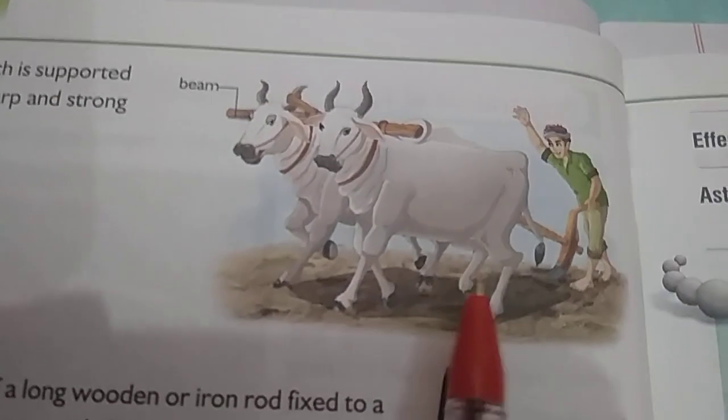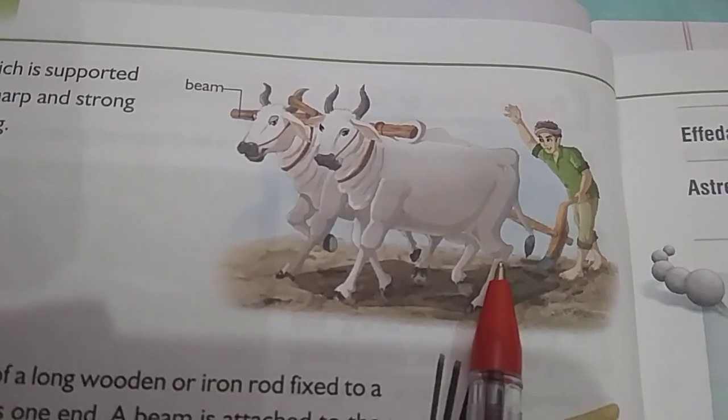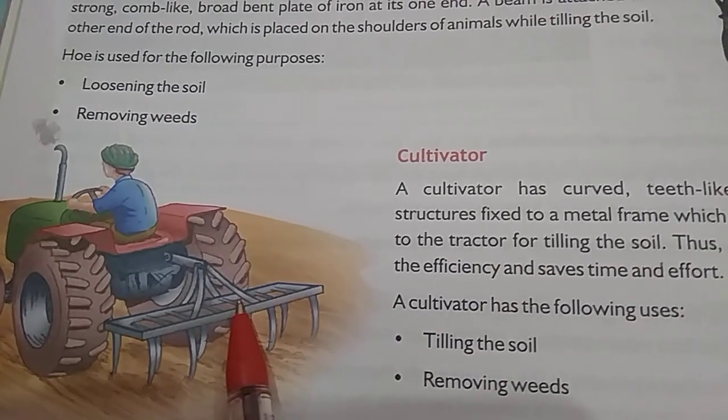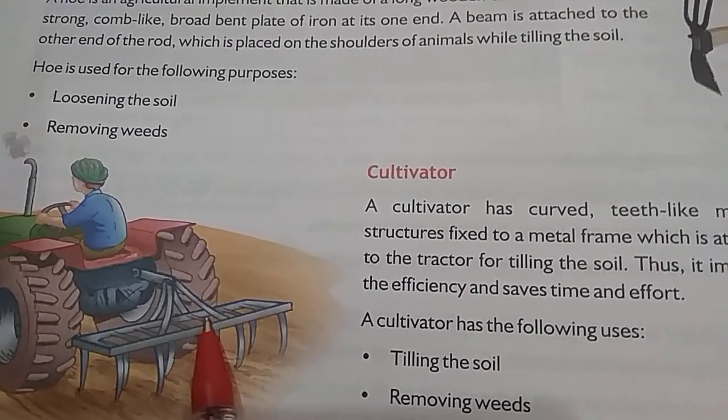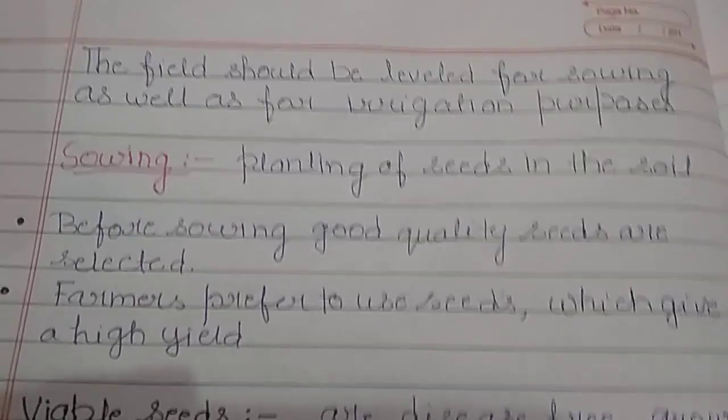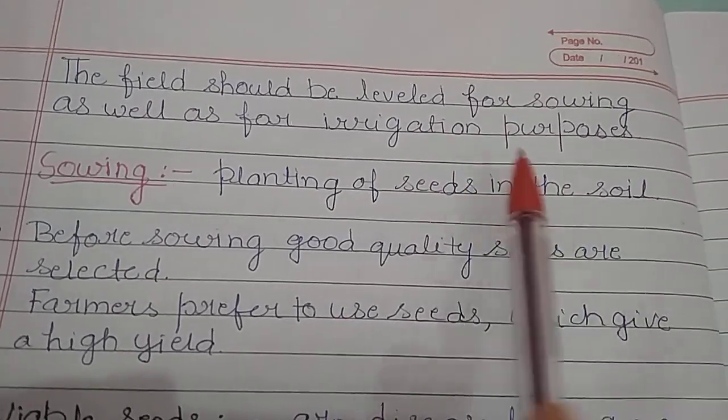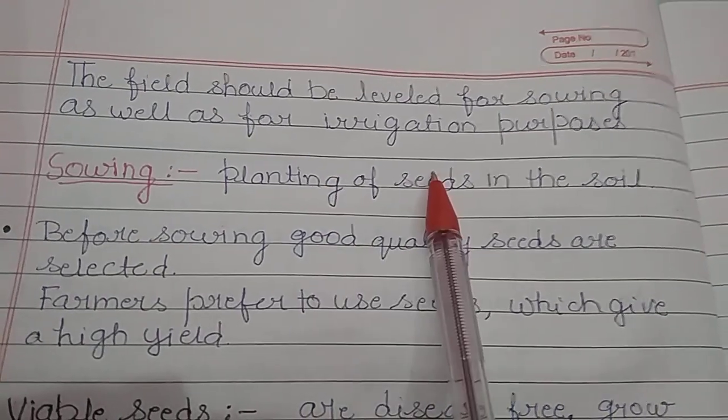Now have a look at this plow which is pulled by the animals. This is hoe and this is cultivator which is fixed to a tractor and helps in removing weeds and loosening of soil. The field should be leveled for sowing as well as for irrigation purposes.